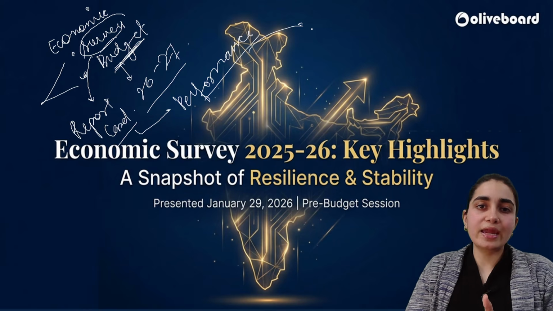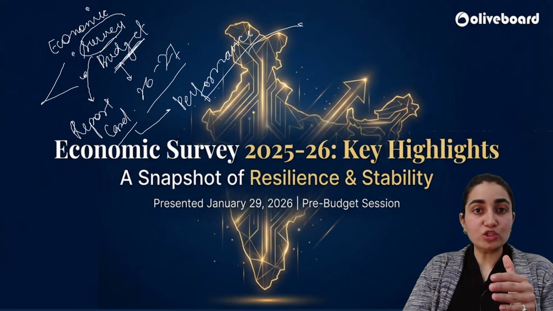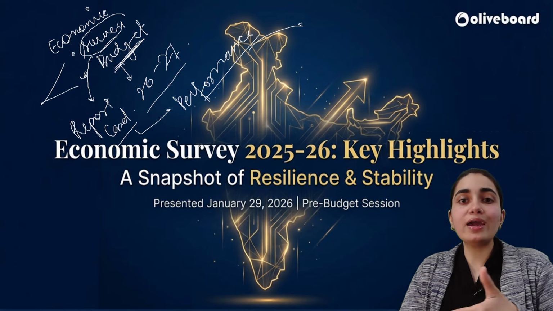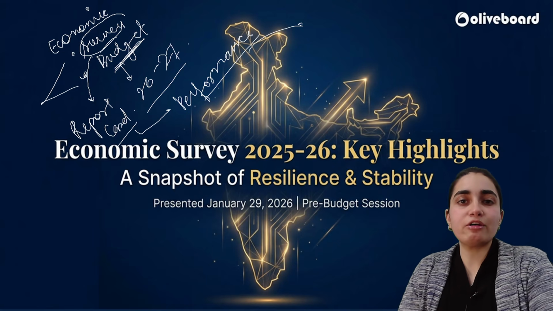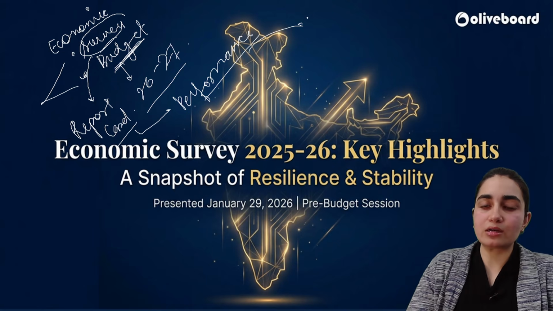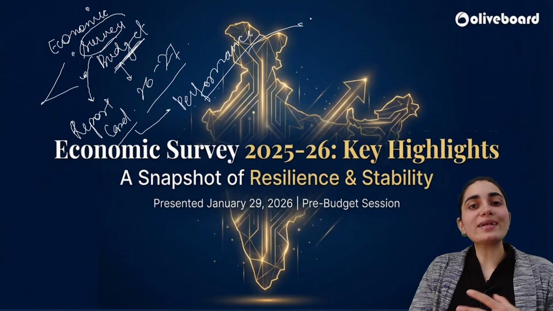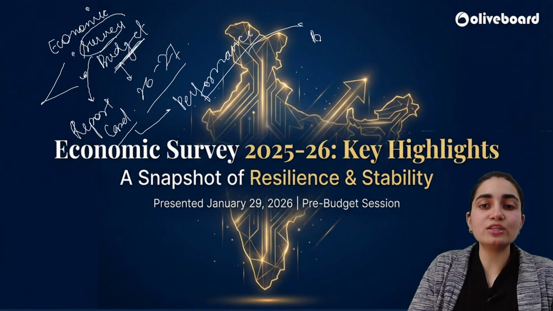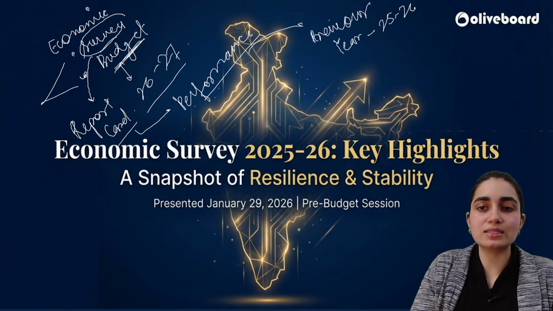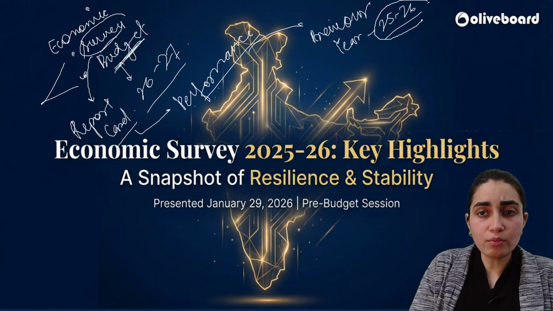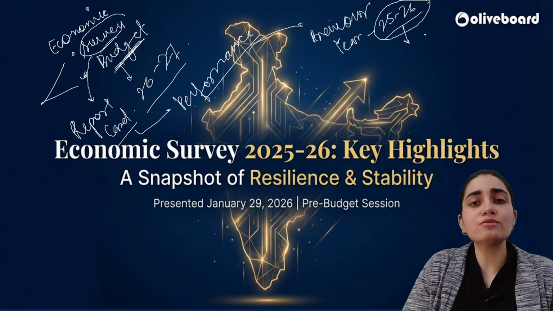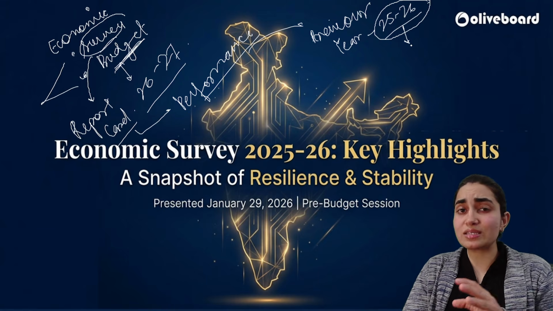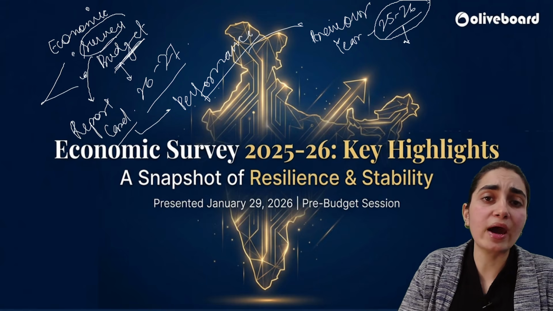What I'm trying to say here is that the budget is specifically of the coming year, where we will be doing a lot of allocation of budget to many of the sectors. The survey clearly tells me the performance of these sectors. It means this is always of the previous year, as in this is the 25-26 survey, because I'm going to analyze what has been the performance of these sectors in 2025-26.